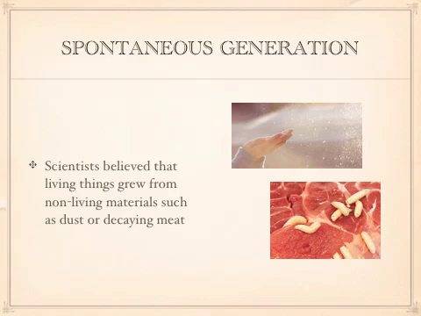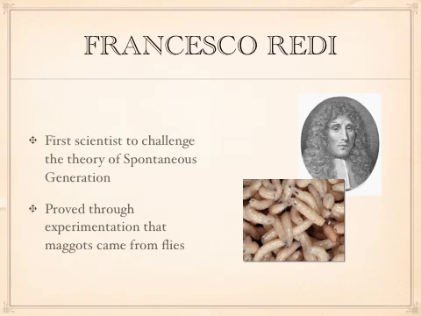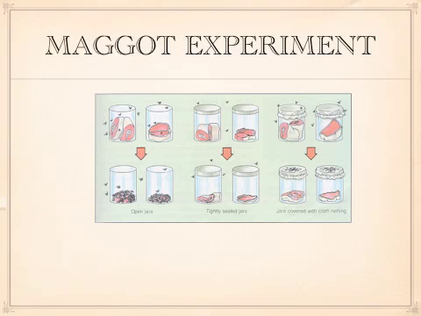The idea behind cell theory first started with spontaneous generation, this idea that life grew from non-living things such as decaying meat or dust. Several scientists helped disprove this theory. One of the first ones was Francisco Redi. He set up an experiment using maggots. He wanted to prove that maggots actually came from flies and not from decaying meat. Below is a picture of his experiments.